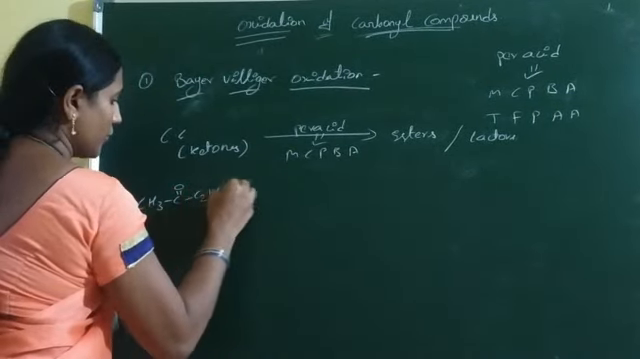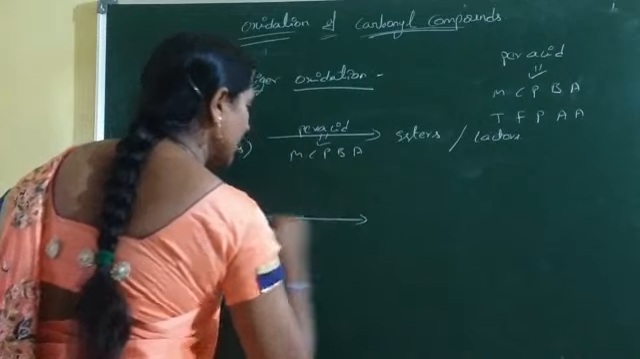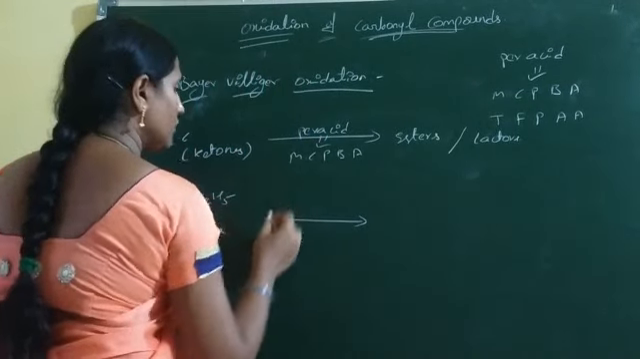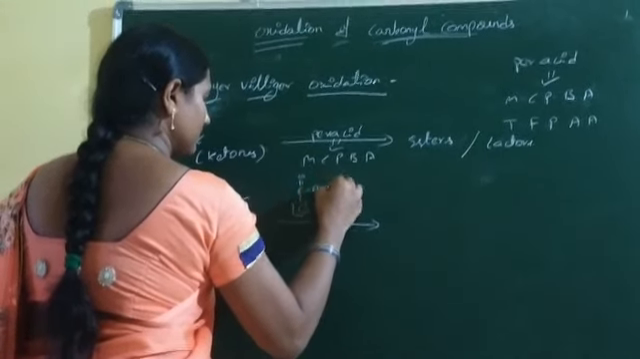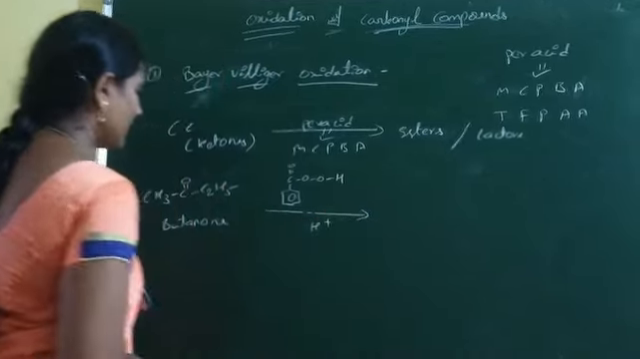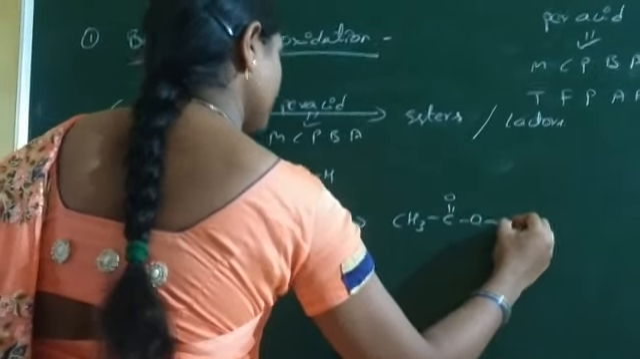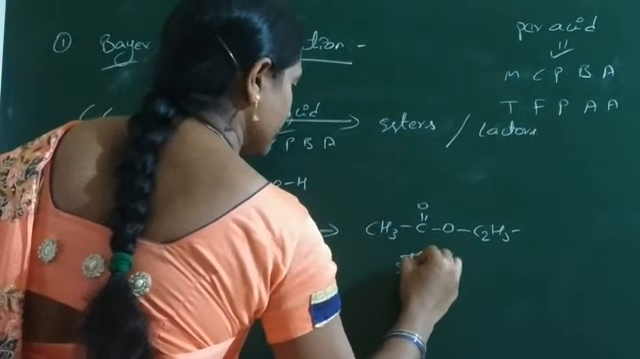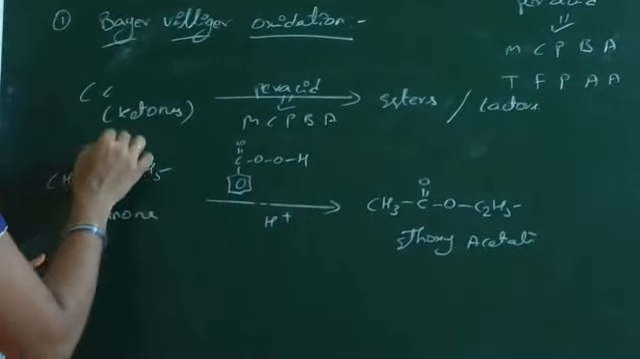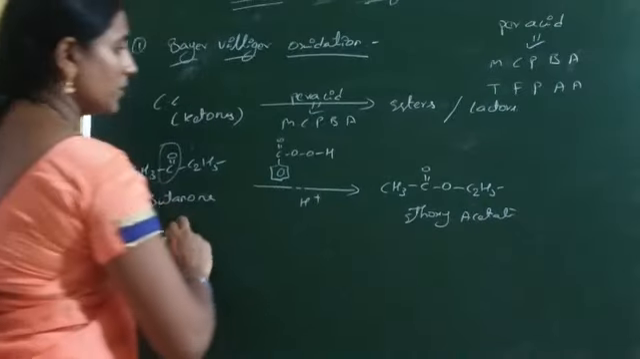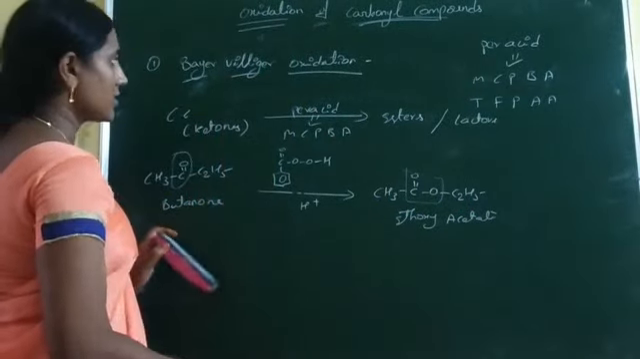Now we take butanone. What is this name? Butanone. The butanone is treated with one of the peracids like perbenzoic acid in the presence of acidic medium to form ethyl acetate. Listen, these are the carbonyl functional group. The carbonyl functional group turns to ester functional group by using Baeyer-Villiger oxidation.